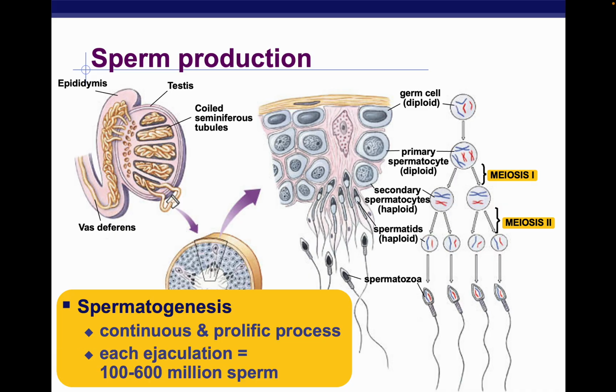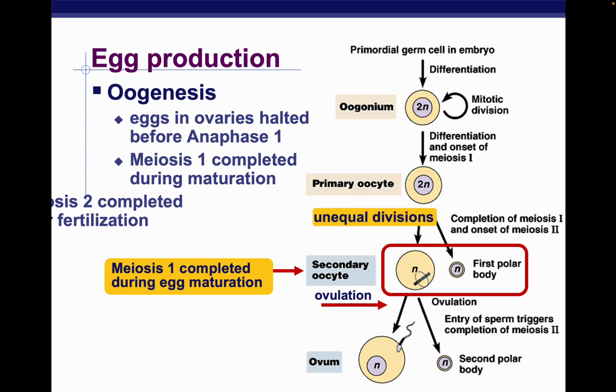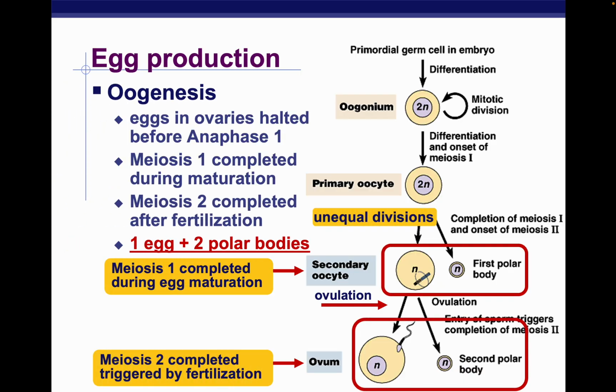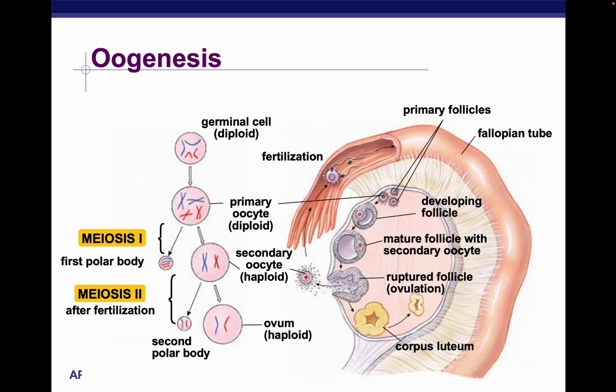This is just sperm production, which you don't really need to know for AP Bio. Egg production is through oogenesis. This also you don't need to know for AP Bio, but it's maybe good to understand if you really need to.